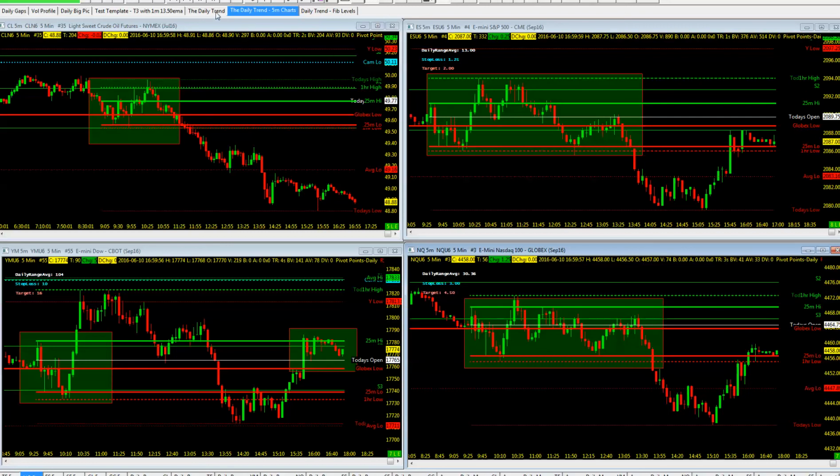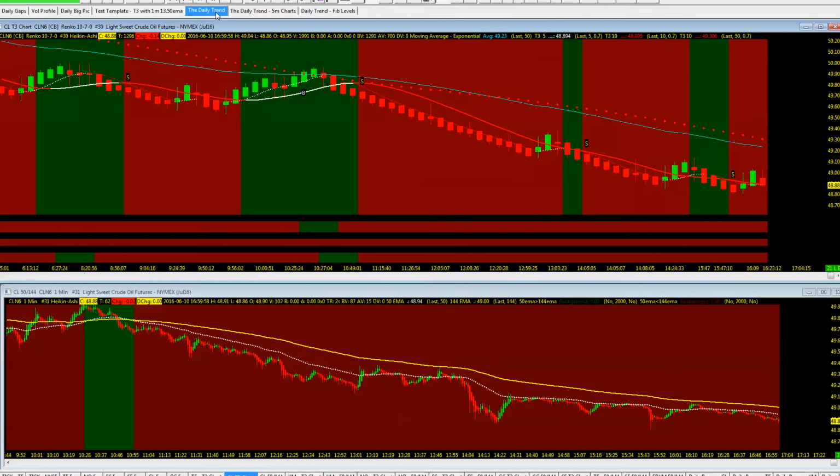Let's jump right into the daily trend. As we start looking at the crude here, again, we mentioned the crude having that nice move to the downside. 50 underneath the 144 indicating the technical momentum trend, and there it was. T3 moving averages, again, the first couple hours was chopped inside that range, and that's all you needed. That's right, that was the move on the crude.